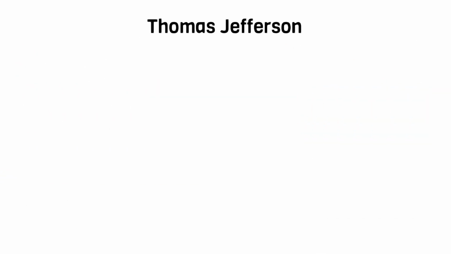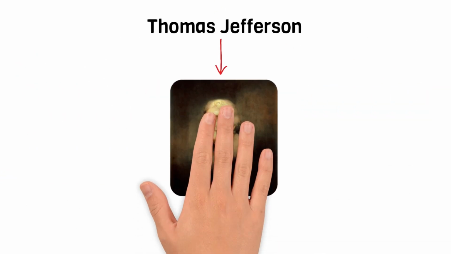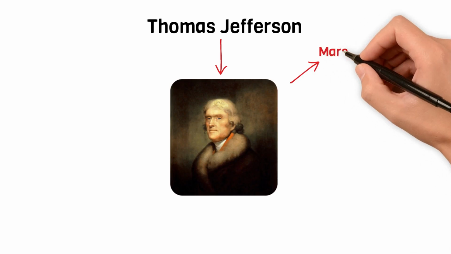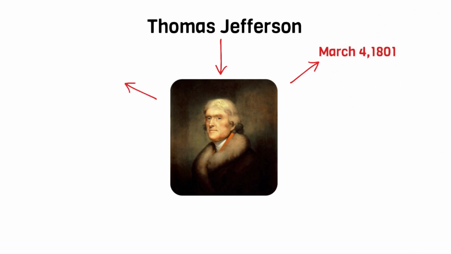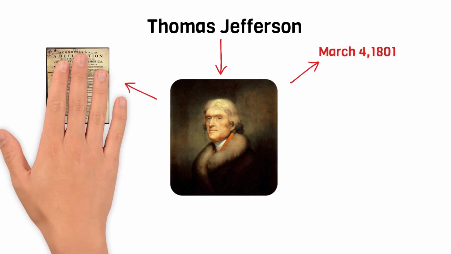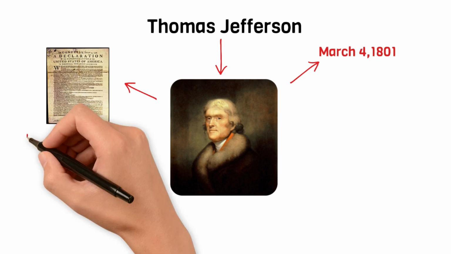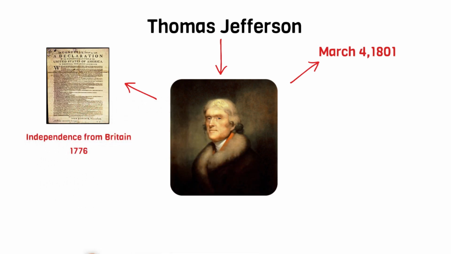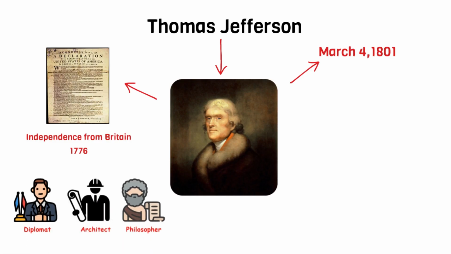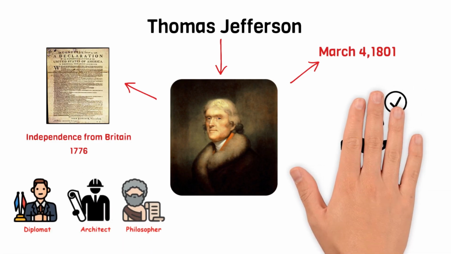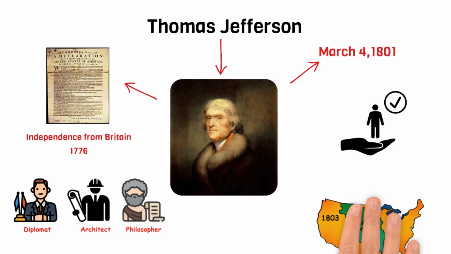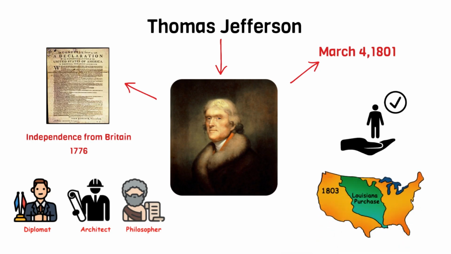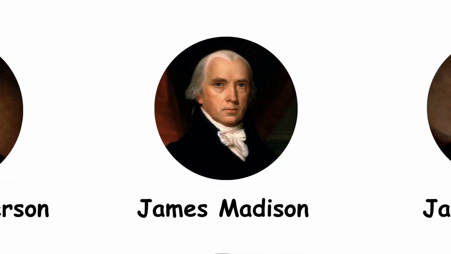Thomas Jefferson. He became the third president of the United States on March 4, 1801. Jefferson was a key figure in America's early history, known for writing the Declaration of Independence, which declared the colony's independence from Britain in 1776. He was also a skilled diplomat, architect, and philosopher. Jefferson is remembered for his support of individual rights and his efforts to expand the United States through the Louisiana Purchase in 1803.